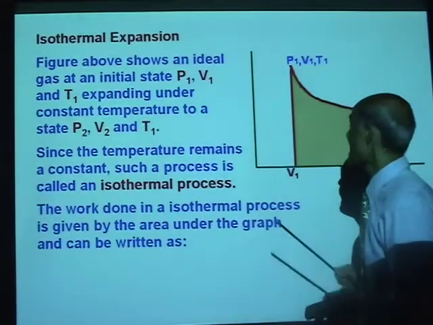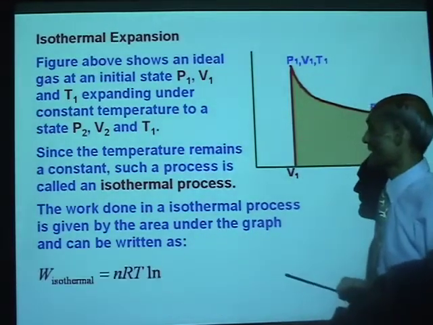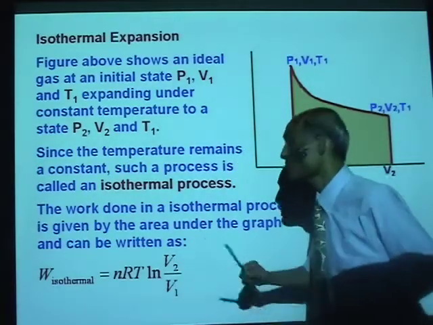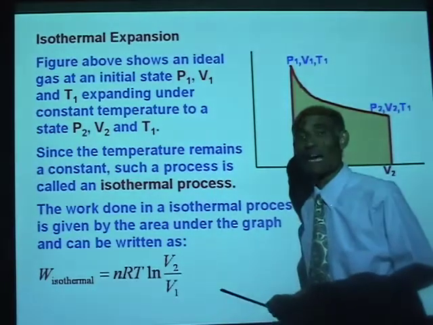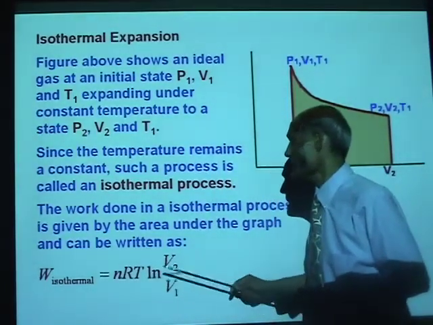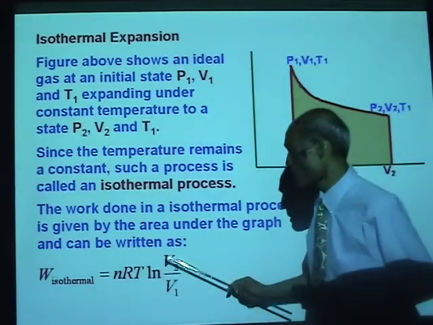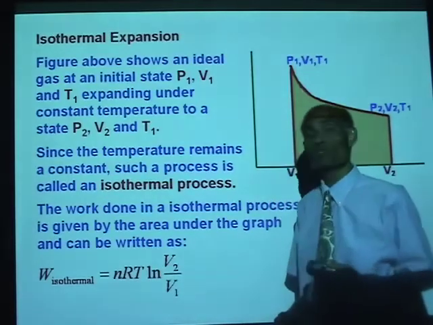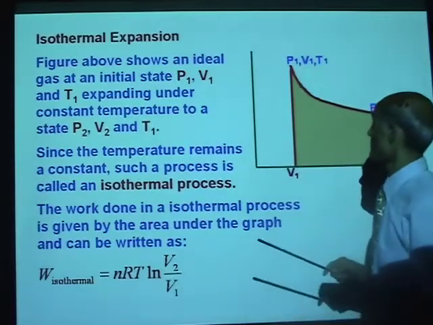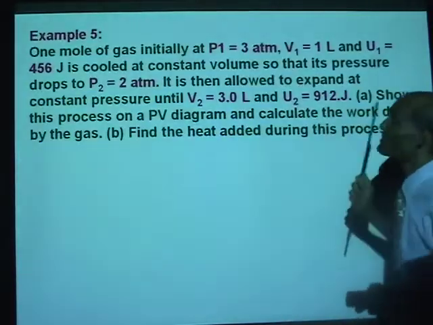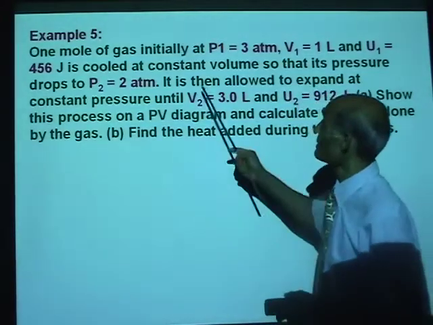The work done in an isothermal process is given by the area under the graph and can be written. I'm going to simply give you the formula. So take down this formula. Work done in an isothermal process is nRT times ln, the natural logarithm, of V2 over V1. You must know this formula. I will ask you problems based on that. So work done in an isothermal process is nRT ln V2 over V1.